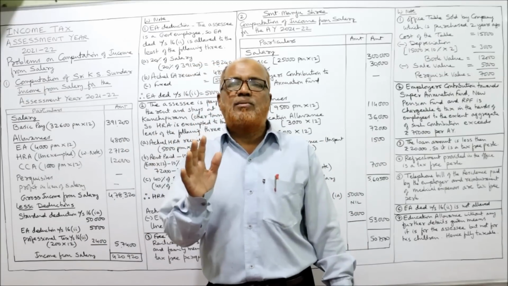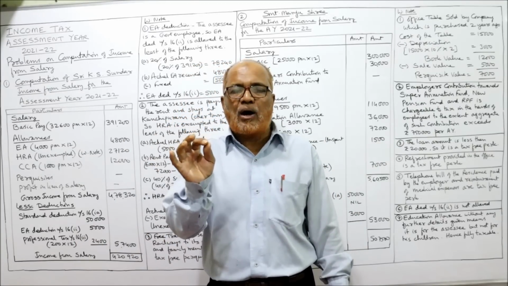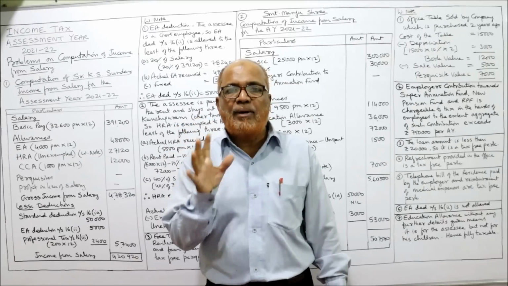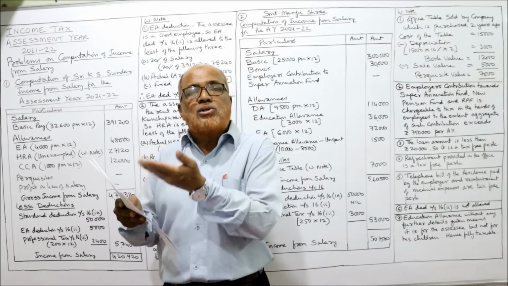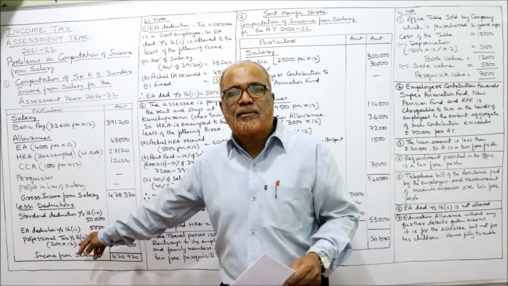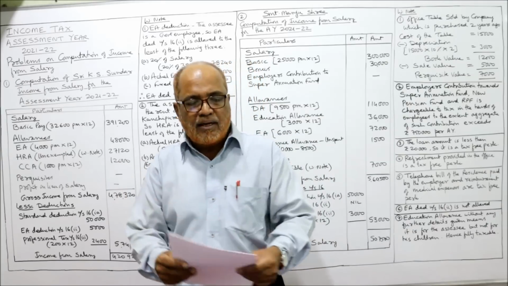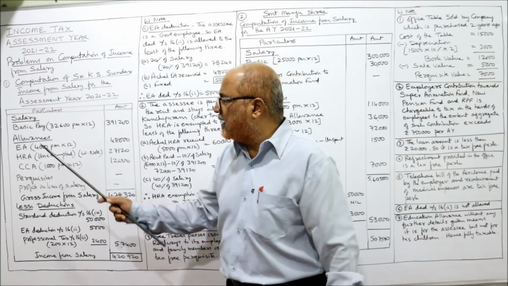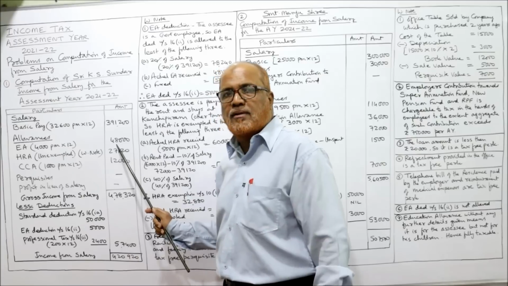EA deduction under section 16(2) will be allowed only for government employees. Now here he is a government employee, so he will get the EA deduction under section 16(2) afterwards. But first of all, EA received 4,000 per month into 12, 48,000.